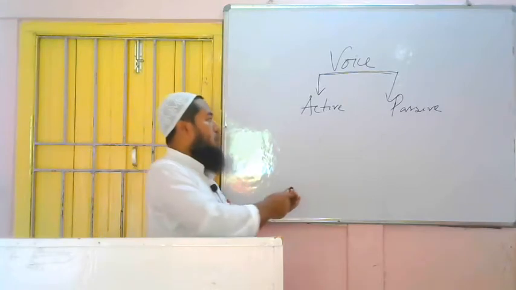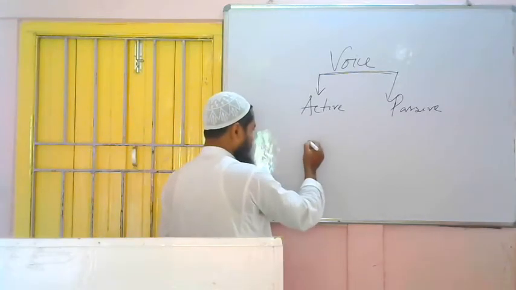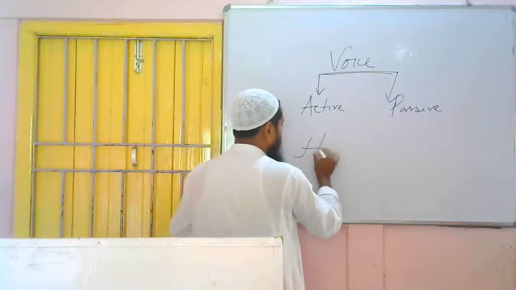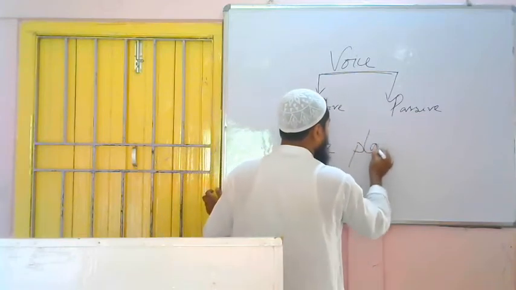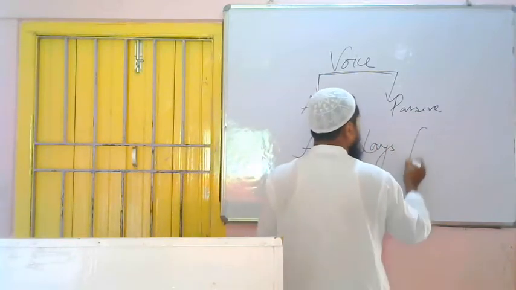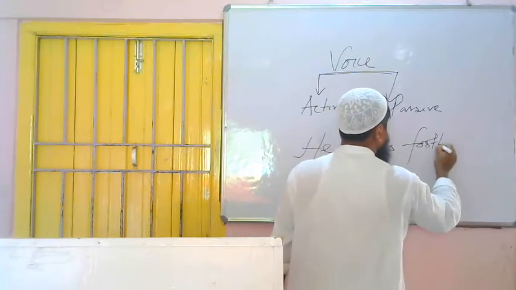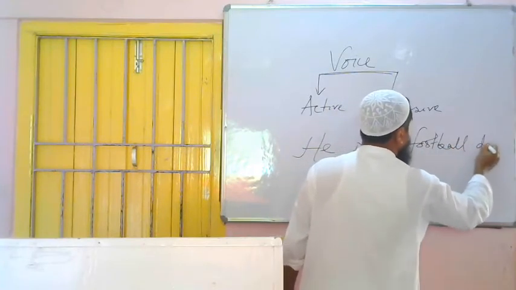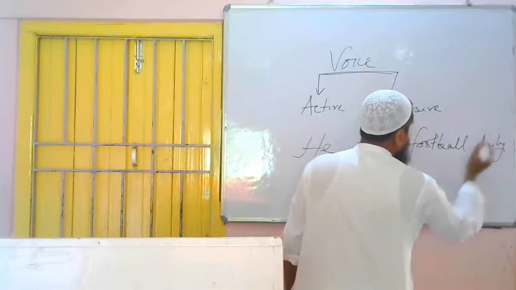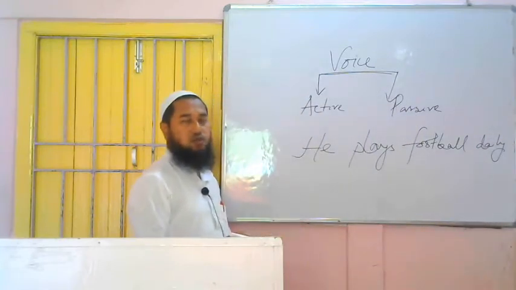So let's practice one. He plays football daily. This is a sentence of present indefinite tense. How have we understood?